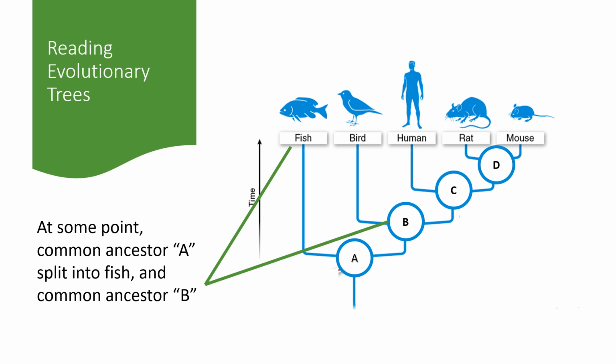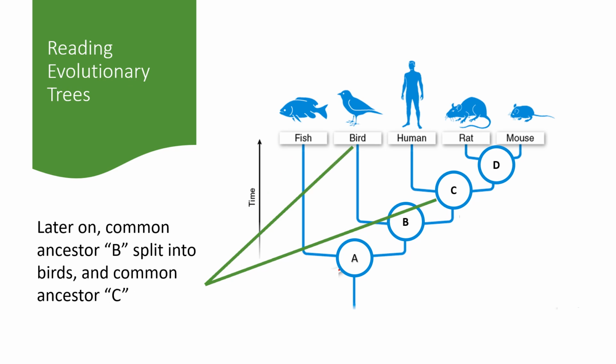Ancestor A split into fish and ancestor B, which is the ancestor of birds, humans, rats, and mice. Then, later on in time, ancestor B split into birds and ancestor C, which is the ancestor of all the mammals on this tree.